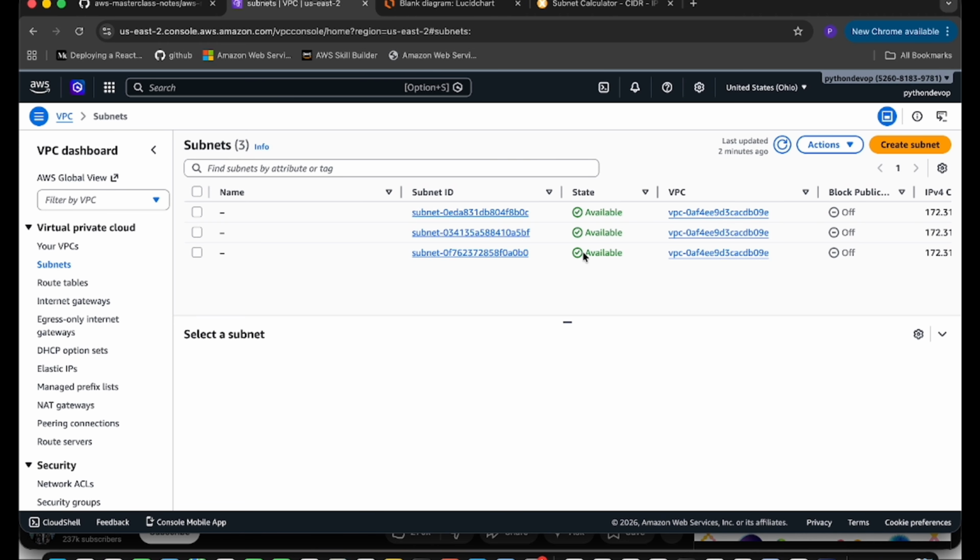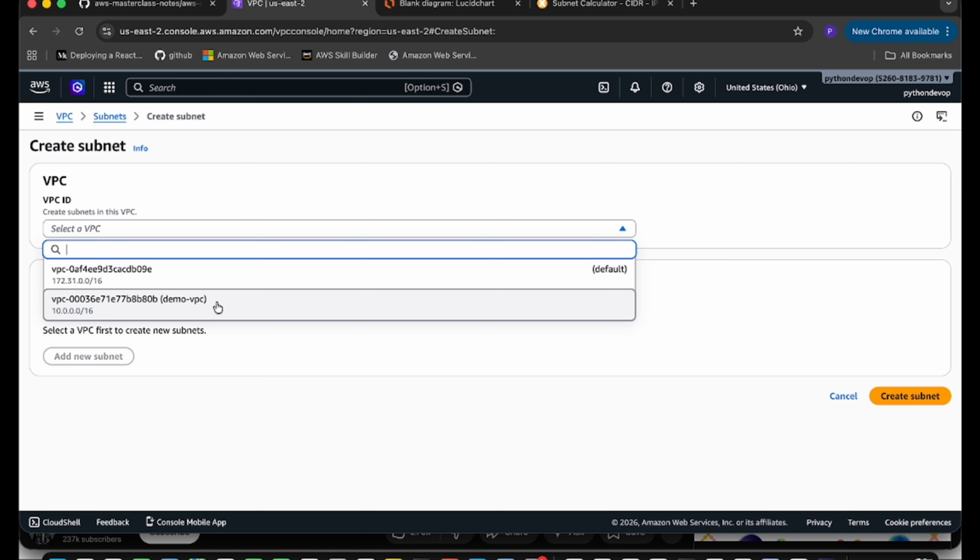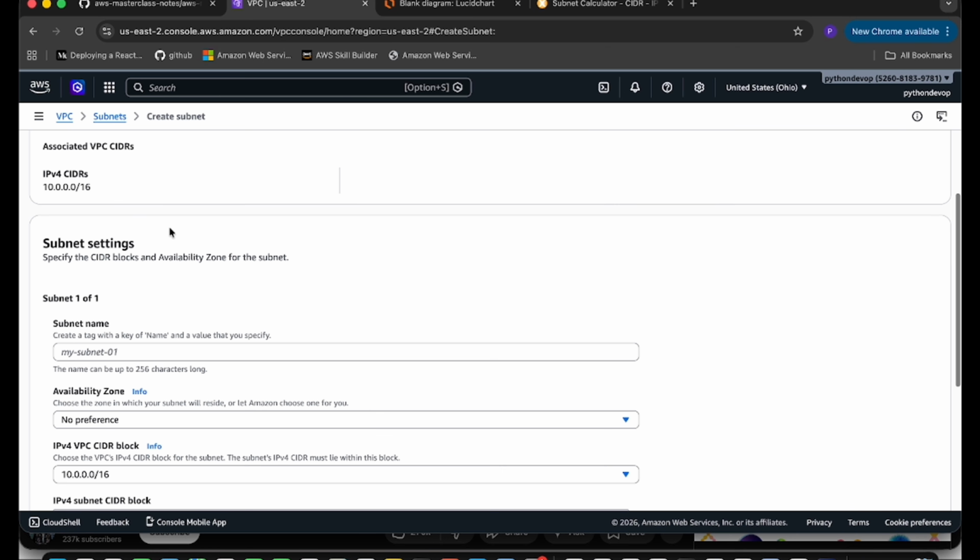So click on the subnet. By default we have three subnets. Let's create our subnet. First you have to select the VPC. It is our demo VPC. It has the CIDR range. Now we have to create the subnet. First we create the public subnet. Give the name demo public subnet 01.